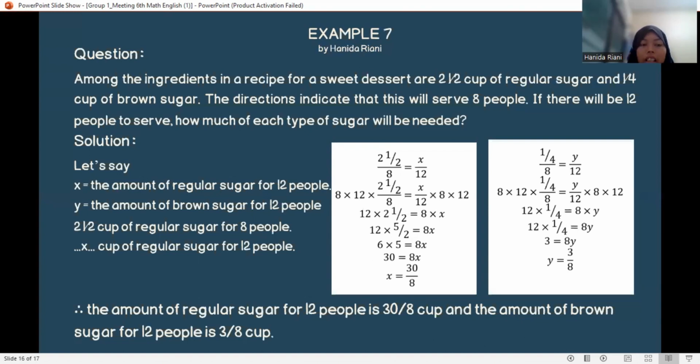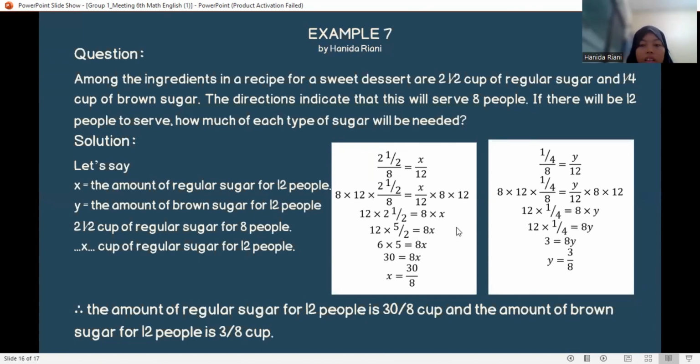Solution. Let x be the amount of regular sugar for 12 people, and y the amount of brown sugar for 12 people. 2.5 cups of regular sugar is for 8 people, so x cups of regular sugar is for 12 people.